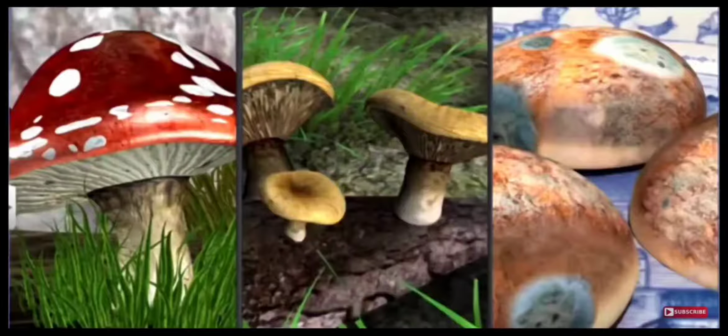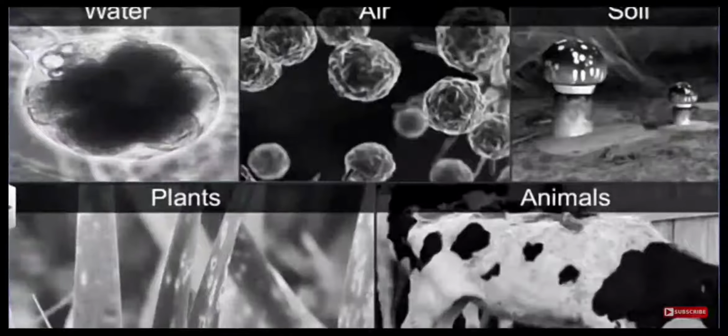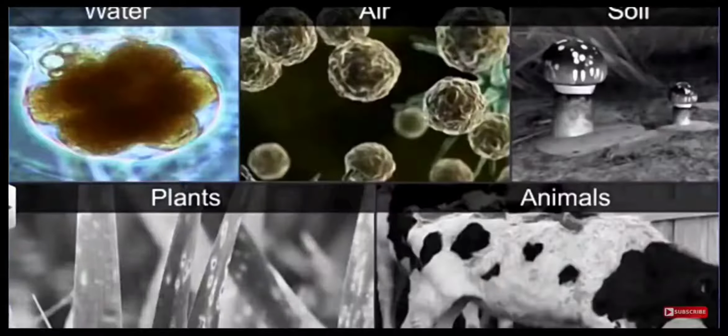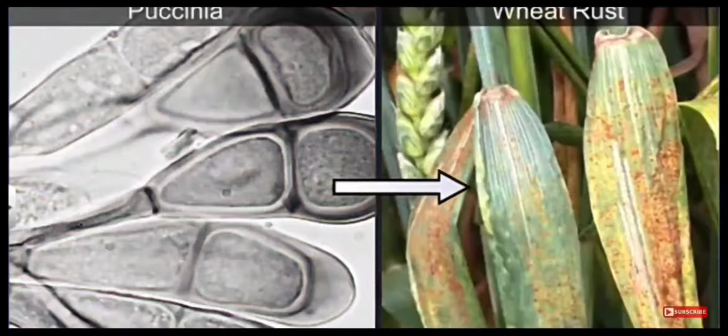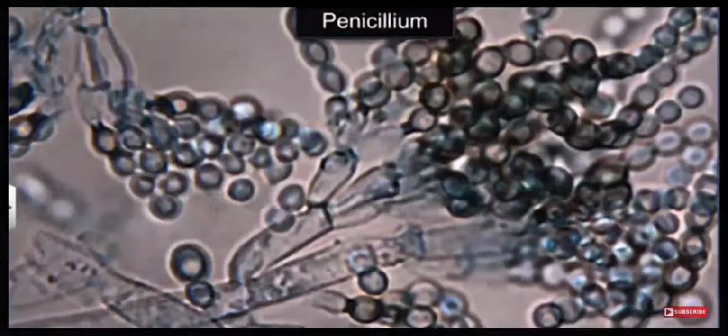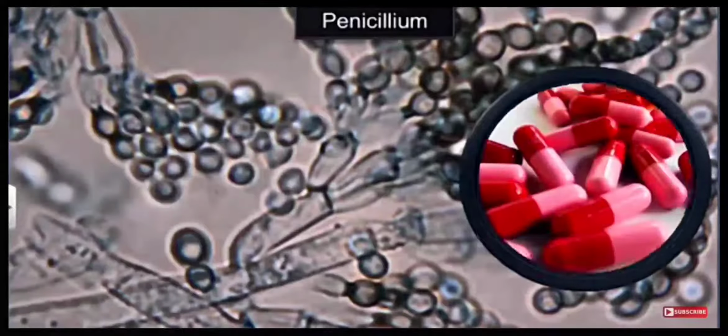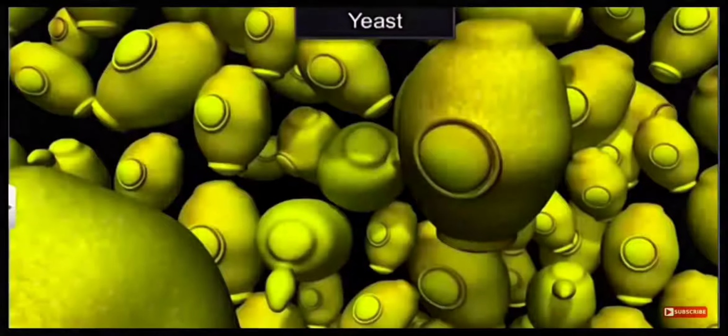Today we will study about kingdom fungi. So you all are aware fungi are present everywhere in water, air, soil. They may be parasites in plants or maybe parasites in animals. Most of the plant diseases like Puccinia, which causes wheat rust, are fungal. But there are few fungi like Penicillium which are beneficial also because they produce antibiotics.